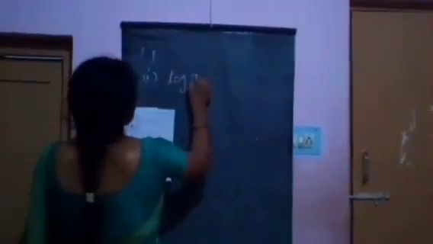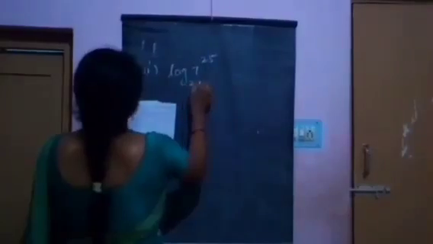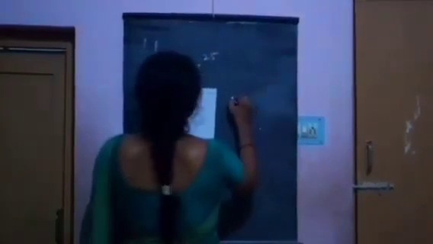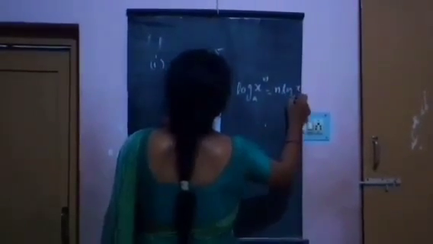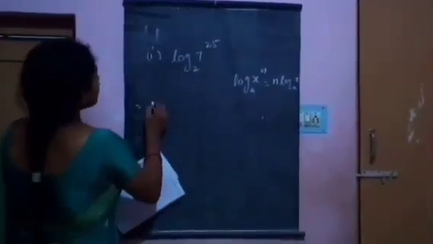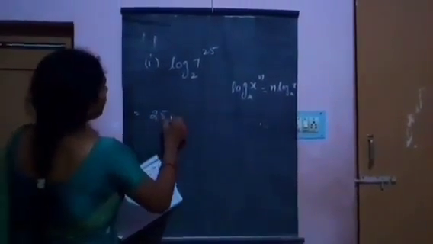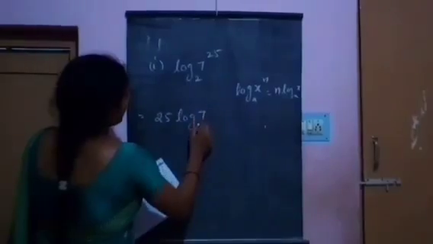Next, do this on page number 21. By using the formula log x power n base a equals n log x base a: log 7 power 25 base 2. Using this formula, this can be written as 25 log 7 base 2.